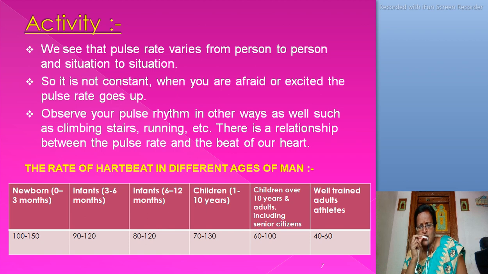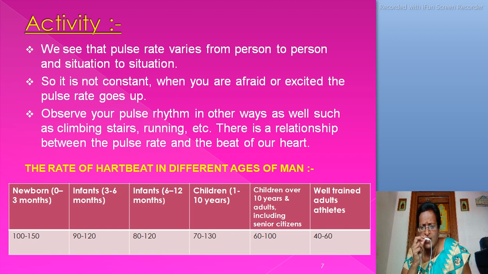Here, a table shows the rate of heartbeat at different ages of man. In newborn babies, that is age 0 to 3 months, the rate of heartbeat is 100 to 150. In infants of 3 to 6 months, it is 90 to 120. In infants of 6 to 12 months, it is 70 to 130.